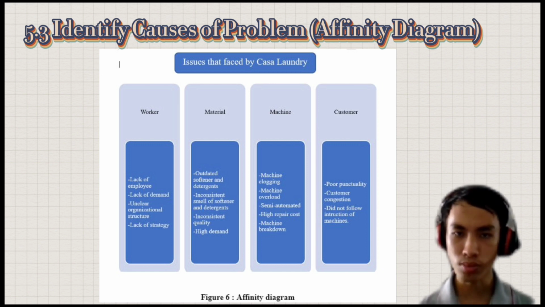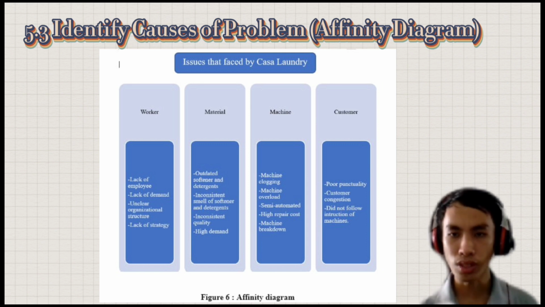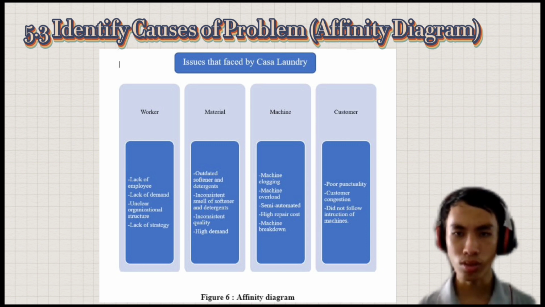In terms of customers, customer congestion often happens because of poor punctuality of other customers. For example, they did not take their clothes out in time. Some customers also did not follow the instructions given on the machine and caused the machine to overload.